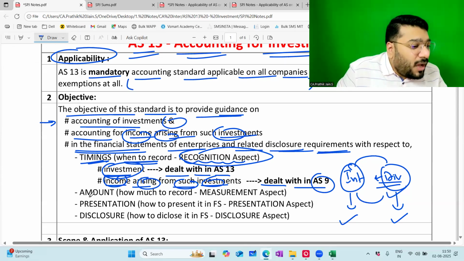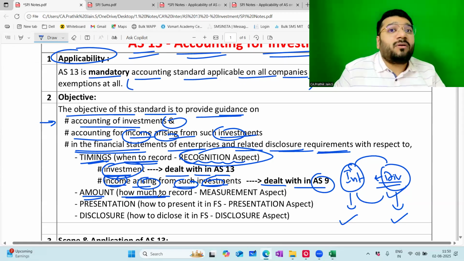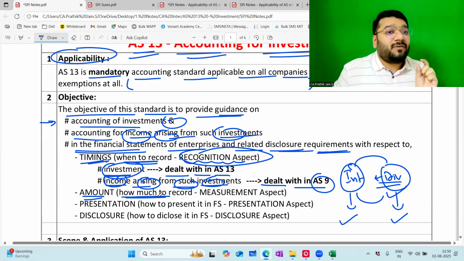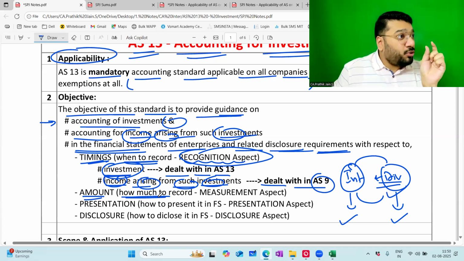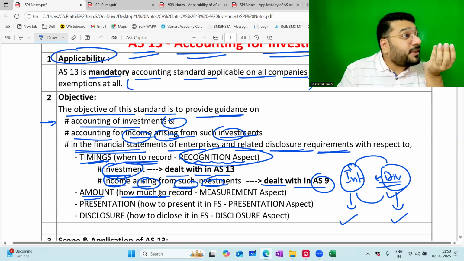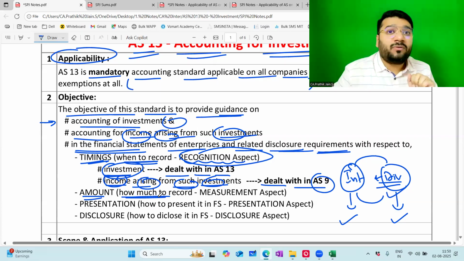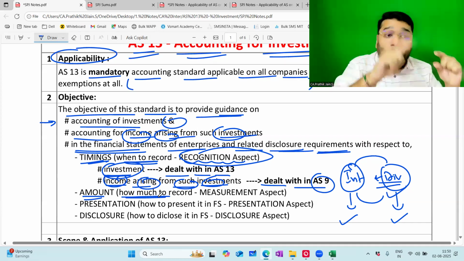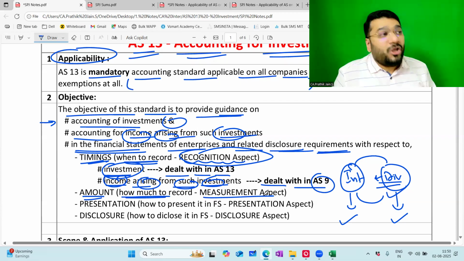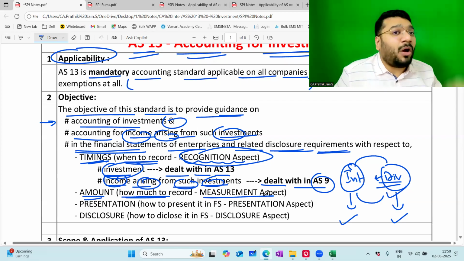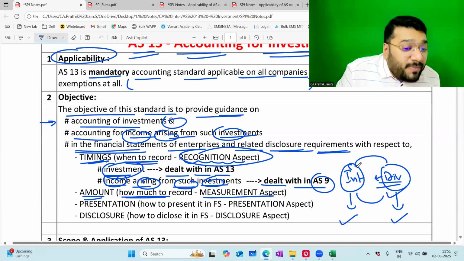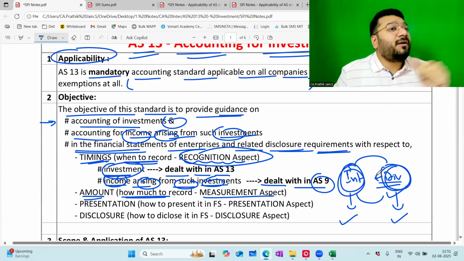Then coming to amount, meaning how much to record. I've incurred an investment. How to calculate the value of the investment? Should this investment value include something else, or should I subtract something? Guys, we are recording a journal entry. For recording a journal entry, an amount is required. How that amount should be calculated is called the measurement aspect. AS13 is going to give you clarity on how the amount should be measured for investment and income arising from such investment. So measurement of interest and dividend is going to be learned in this topic.